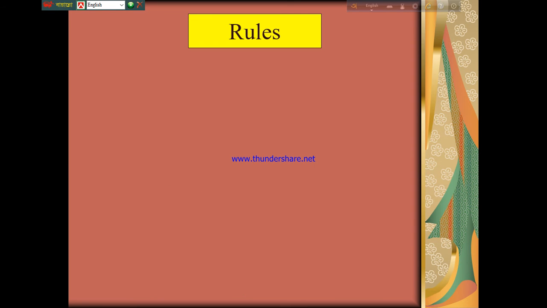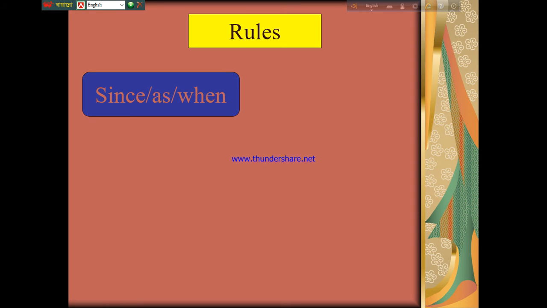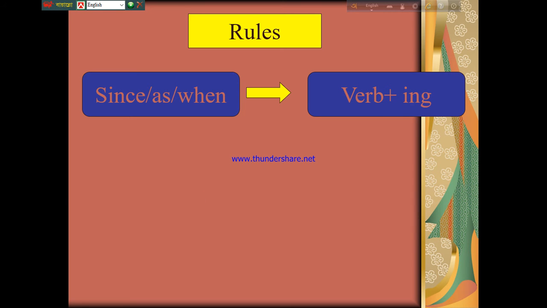So if we want to transform a complex sentence into simple, we have to learn some rules. See here: since, as, when, they are used in a complex sentence, but when we make it a simple sentence, we have to use, instead of these words, verb plus ing, that means the verb in present form plus ing.